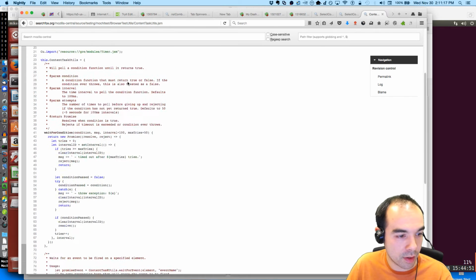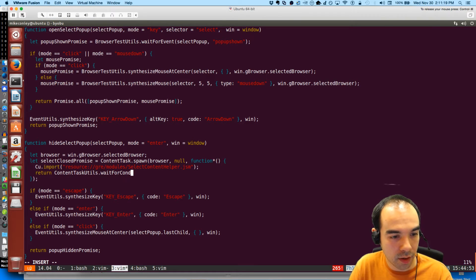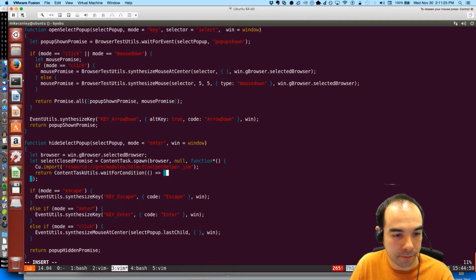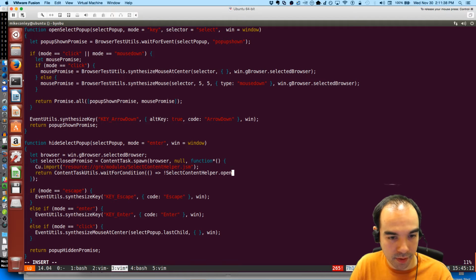Wait for select content helper dot open to be false. And then we'll yield that instead: select closed promise.